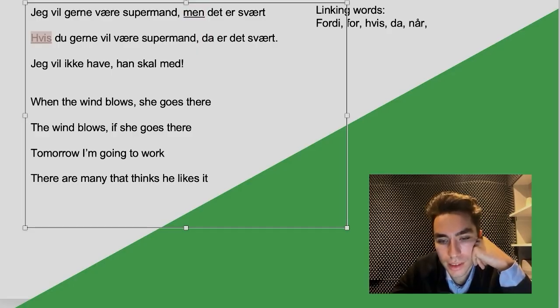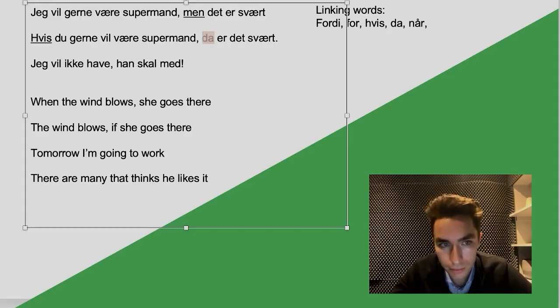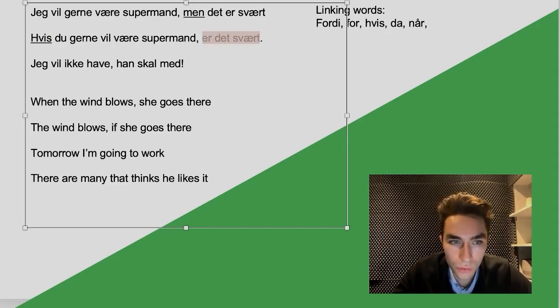But this exception can only occur, and it is very rare, by the way, that people would write in this way. 90% of the time, people write like this. And this is also kind of old-fashioned. But that said, the reason why we don't invert, the reason why there's an exception, is this over here. They're so powerful, these linking words. And because it's in the first part of the sentence, we kind of, in a way, don't have room for it to be that powerful over here.